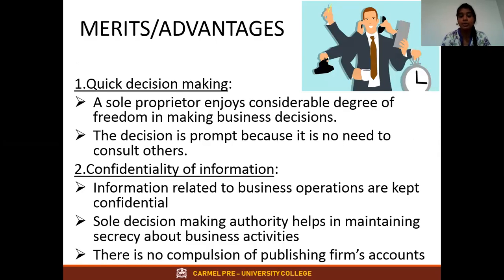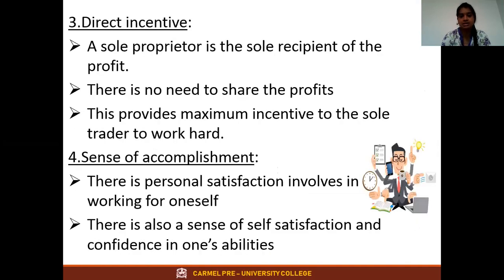Second is confidentiality of information, because he doesn't want to publish his accounts, and he doesn't want to share his business activities or business information with anyone. He can maintain secrets. And third is direct incentives, nothing but he doesn't want to share the profits with anyone. And however much hard work he is putting in, he will definitely get the profits.